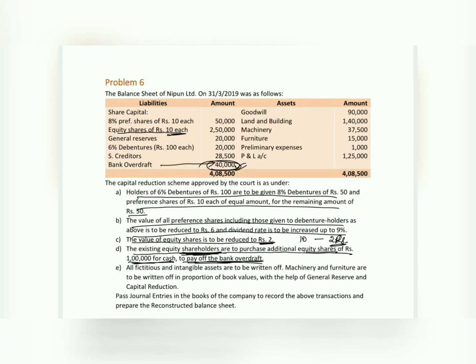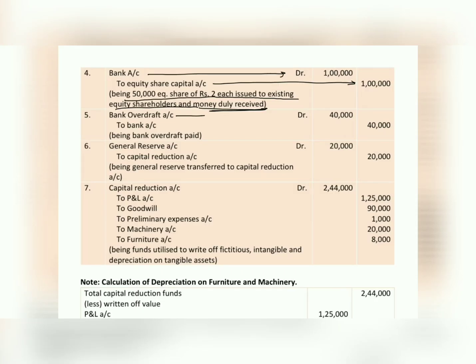Now we have passed the issue entry. Now we have to pass the payment entry for the bank overdraft value. We have a bank overdraft worth 40,000 in the problem. So bank overdraft account debit 40,000 to bank account 40,000, being bank overdraft paid.